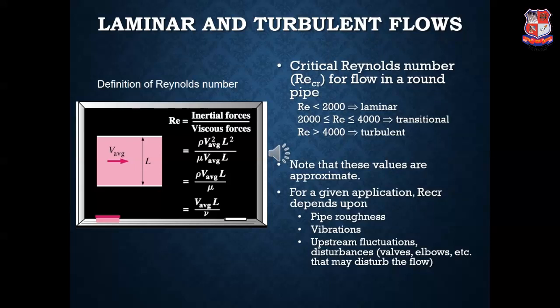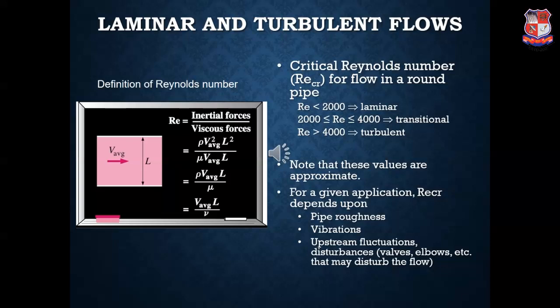Now, the factors on which the Reynolds number, or the critical Reynolds number, depends are the pipe roughness, vibrations, and upstream fluctuations or disturbances. Disturbances are those which are physically present in a piping system, maybe the presence of a valve or more, or elbows.